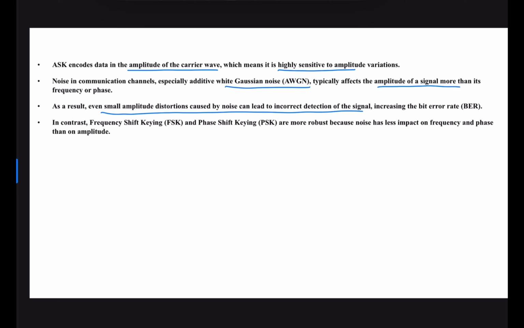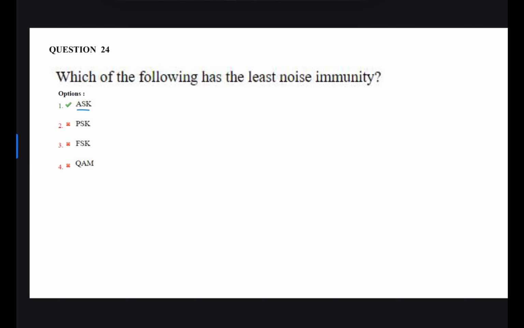increasing bit error rate. Whereas frequency shift keying and phase shift keying are more robust, because noise has less impact on phase and frequency than amplitude. So the correct option is ASK. ASK has the least noise immunity, or it is more prone to noise.